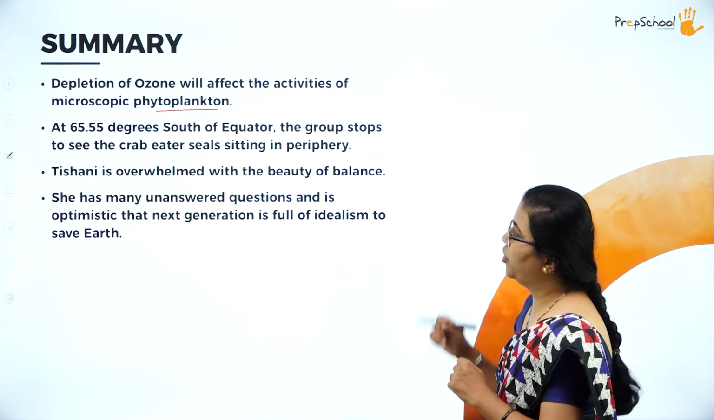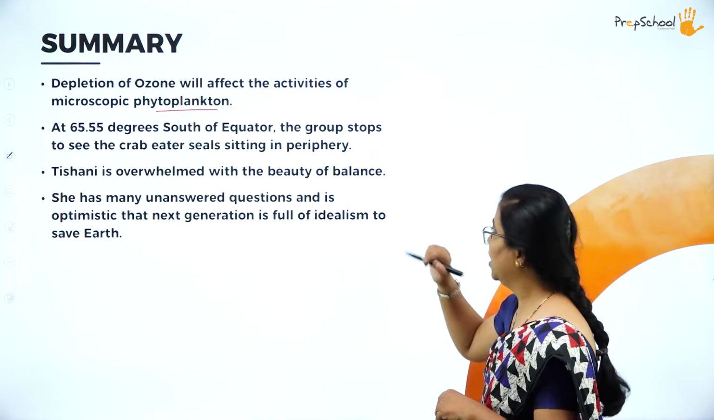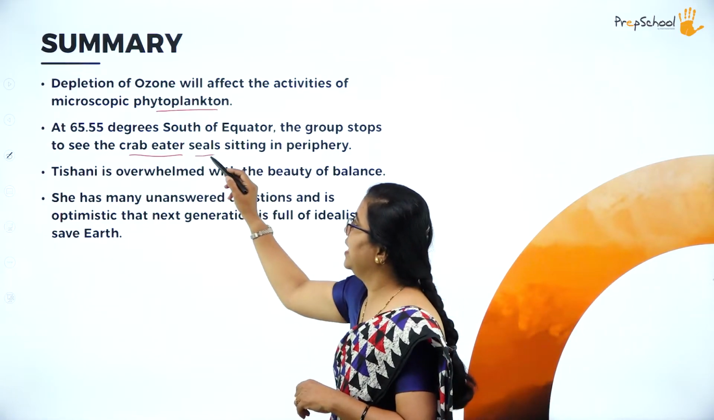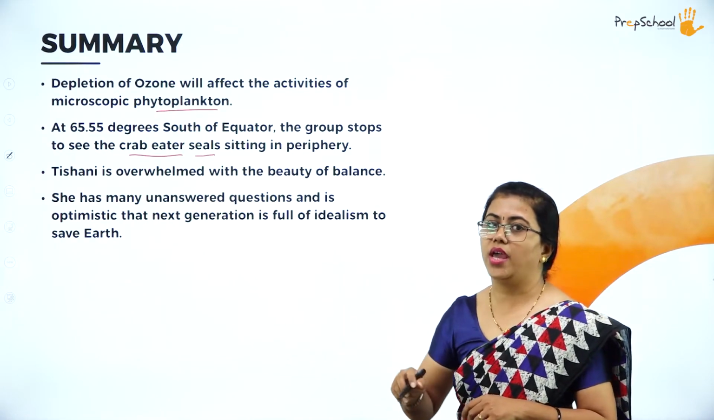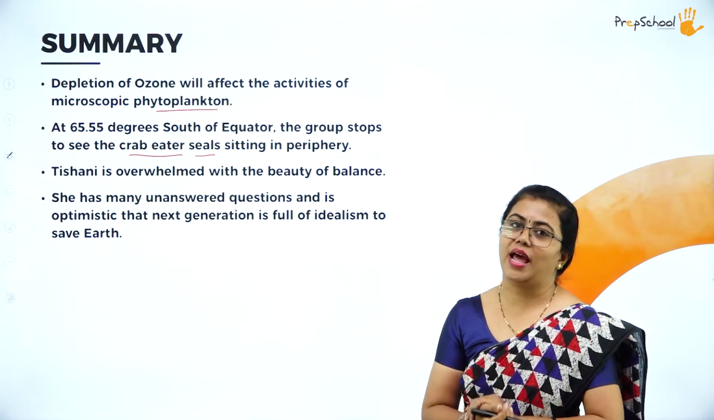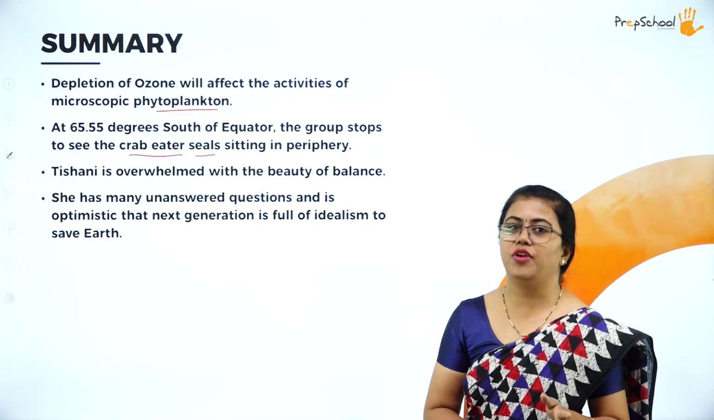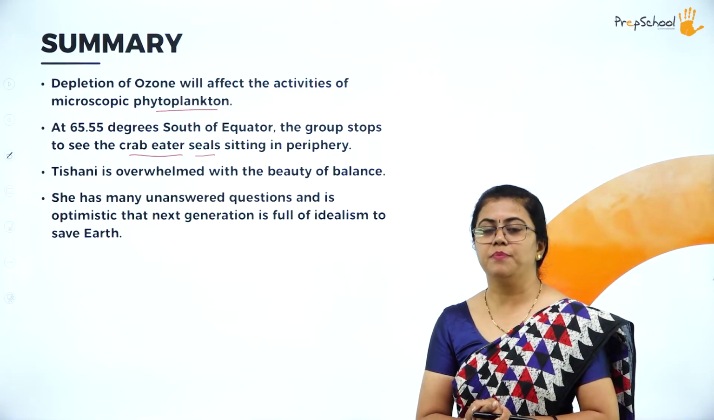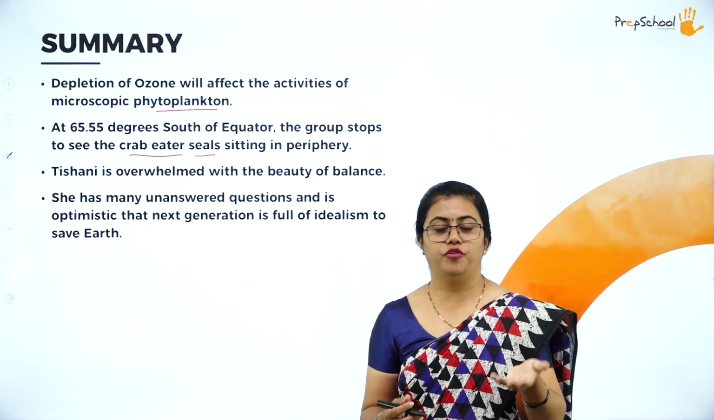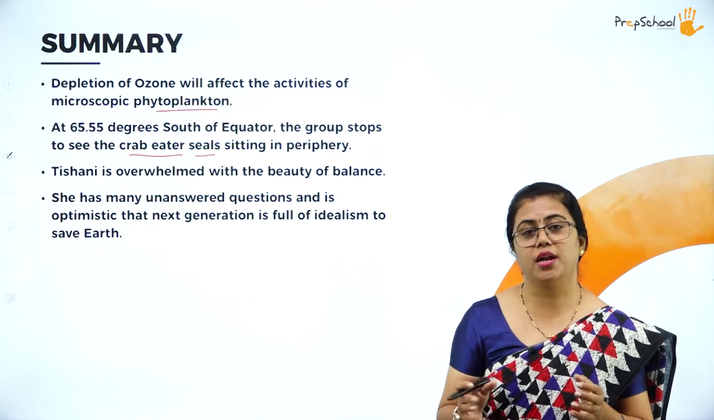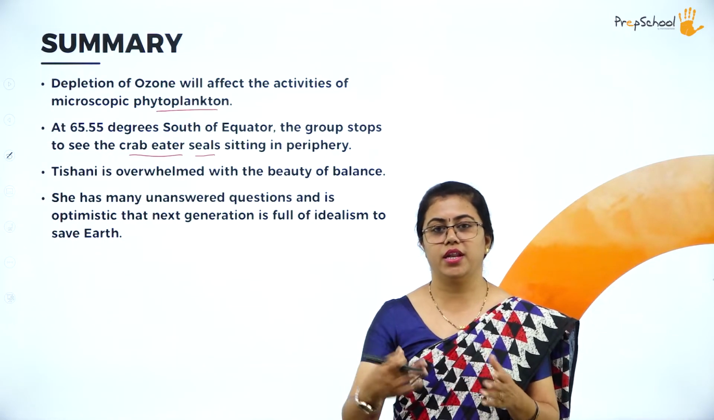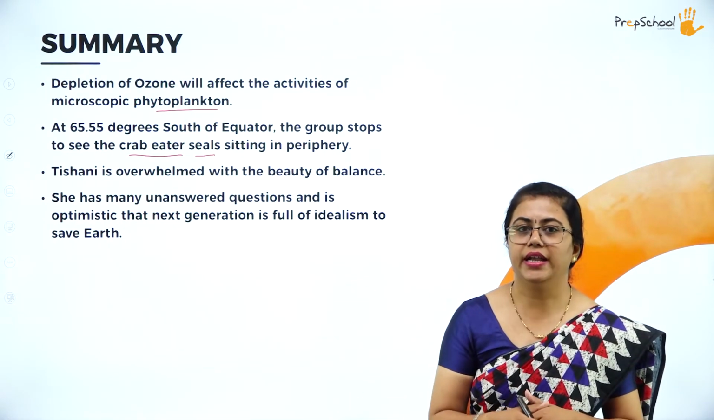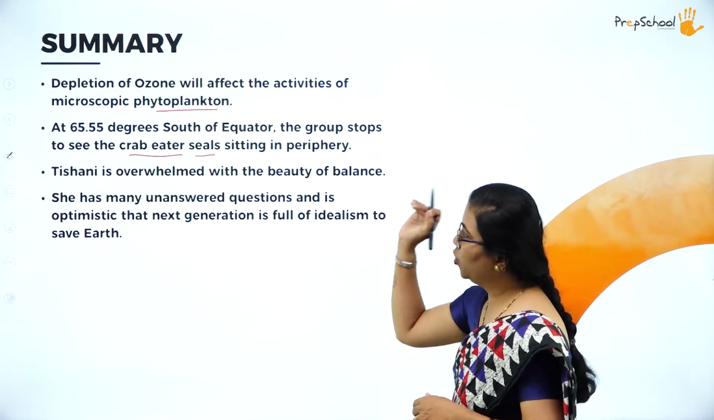Then at 65.55 degrees south of the equator, the group stops to see the crab eater seals. Okay, so there is a seal which eats only crabs. So they stop there and watch that crab eater seal. That is actually a very famous organism that is there in Antarctica, the crab eater seal. Okay, so people come there to fish for crabs also. There are many places where they come to fish for these crabs, and also there are these seals which come to eat these crabs.